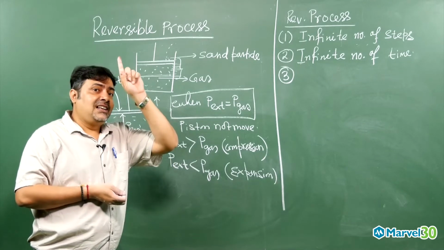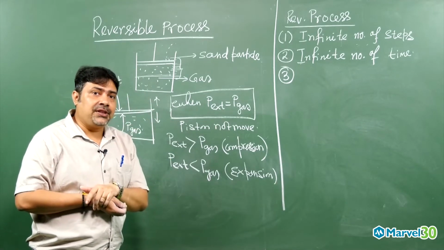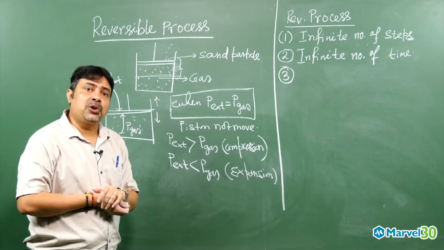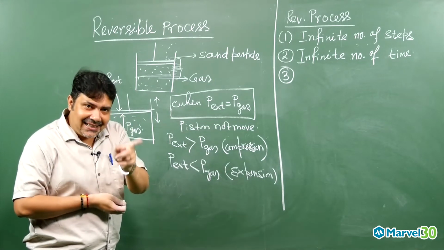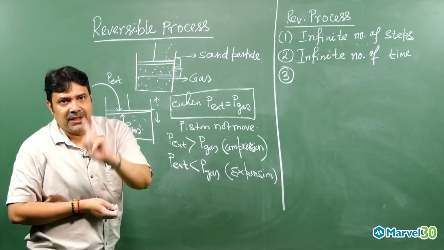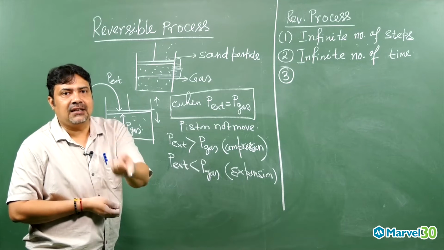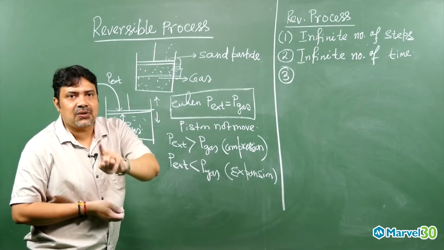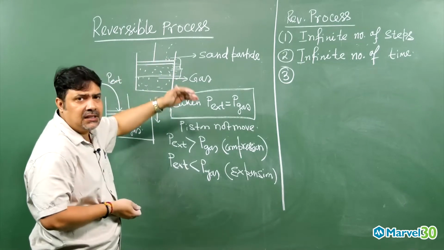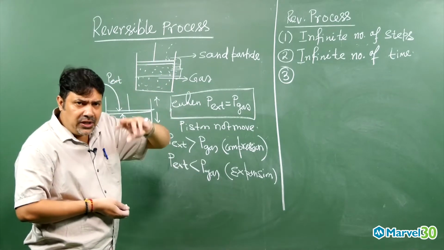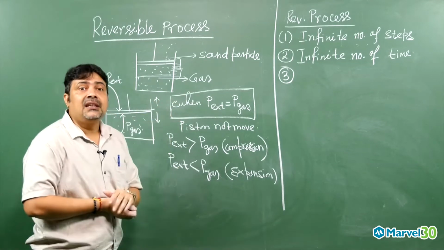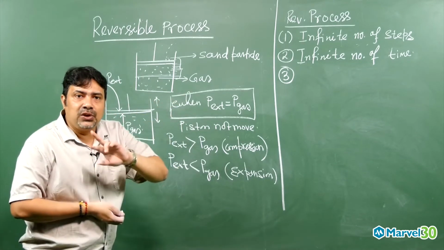I mentioned during the starting of thermodynamics what is thermodynamic equilibrium. When at a time thermal equilibrium, mechanical equilibrium and material equilibrium are attained by system and surroundings, that is called thermodynamic equilibrium. The process is happening so slowly, so infinitesimally change is happening. So that is why the system is getting time to adjust with the surroundings.